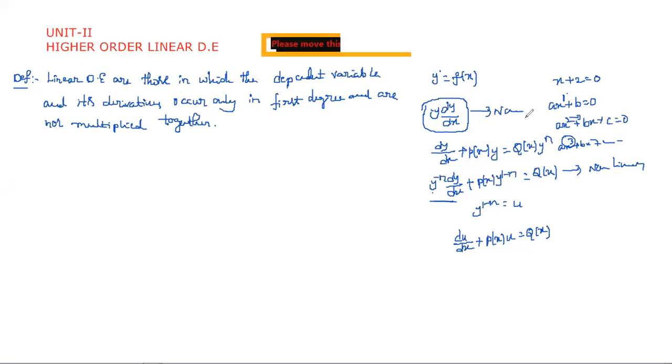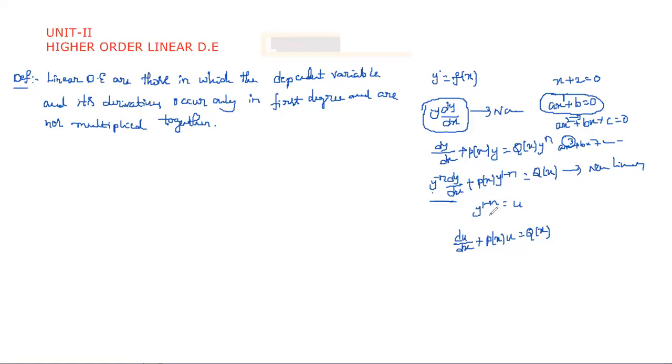So here also, same thing. That's why we call ax plus b equal to 0, or a plus bx, linear, since the degree is 1. In the same way, we say a linear differential equation must have degree 1. And in the first unit you learned only first order and first degree.